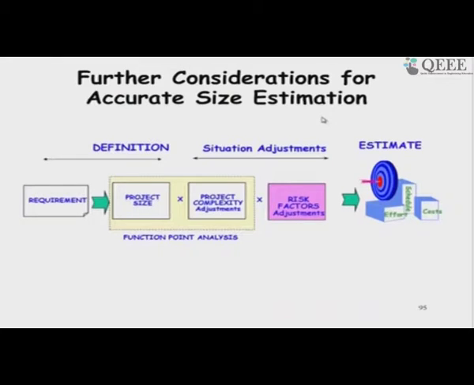Once we get the function point, initially we get the raw unadjusted function point, and then we consider the project complexities and use the value adjustment factor, and that is the problem complexity.